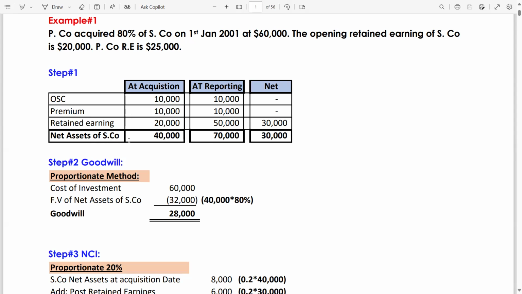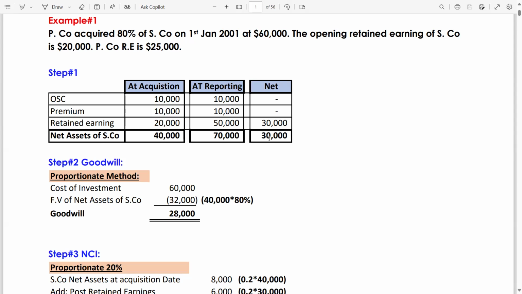Net assets of S company is 40,000, 10 plus 10 plus 20 is 40,000 at acquisition date. And net assets of subsidiary company at reporting date is 70,000. 50 plus 20 is 70,000. The difference between acquisition date and reporting date balance is 30,000.